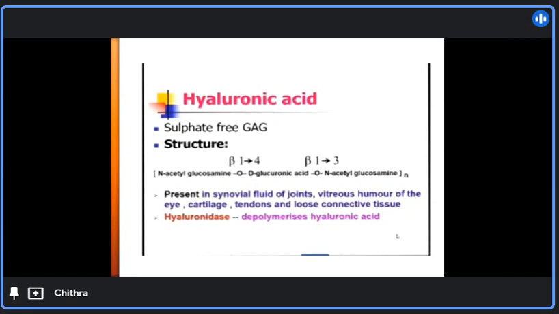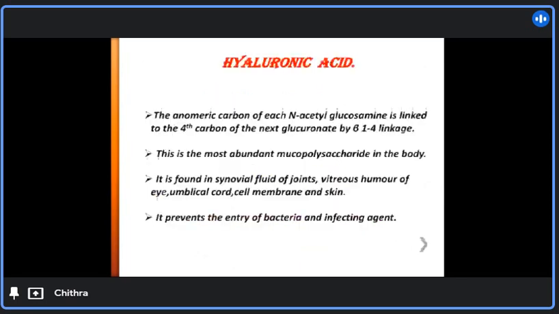Hyaluronidase is the enzyme which depolymerizes hyaluronic acid. This is the sulfate-free glycosaminoglycan. It is the most abundant form of mucopolysaccharide in the body. It prevents the entry of bacteria and other infecting agents.